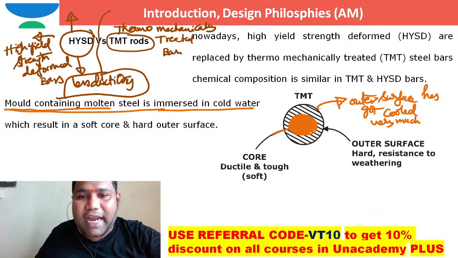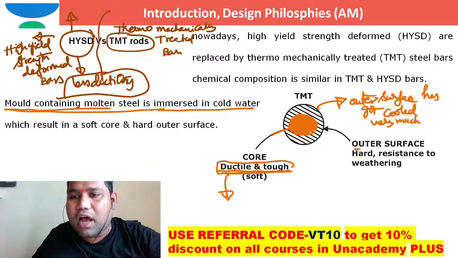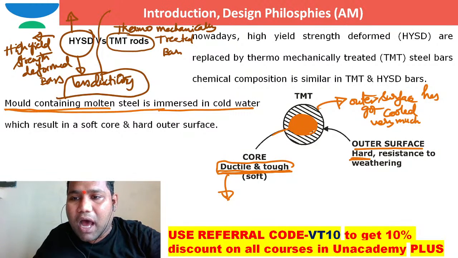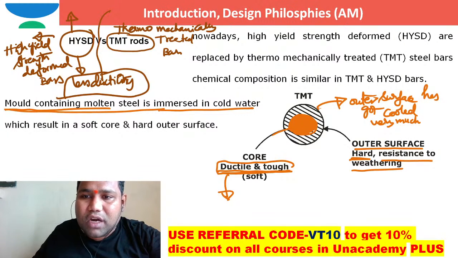So the inside core is ductile and tough, which is responsible for ductility, whereas the outer surface is hard. Why has the outer surface become hard? Because the outer surface has got cooled very much. The outer surface becomes hard and resistant to weathering, scratching and all this. Hardness will be there for the outer surface, whereas the inner core is softer.